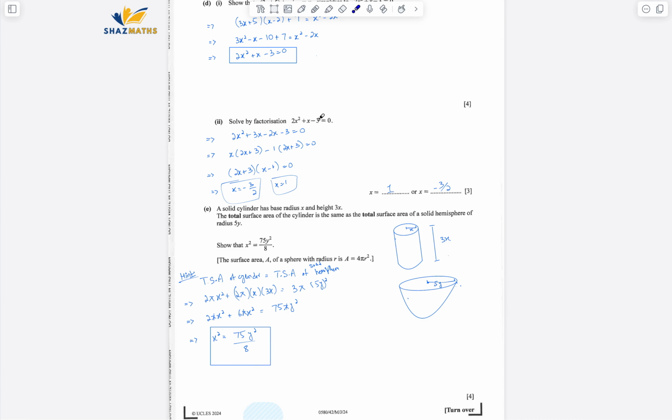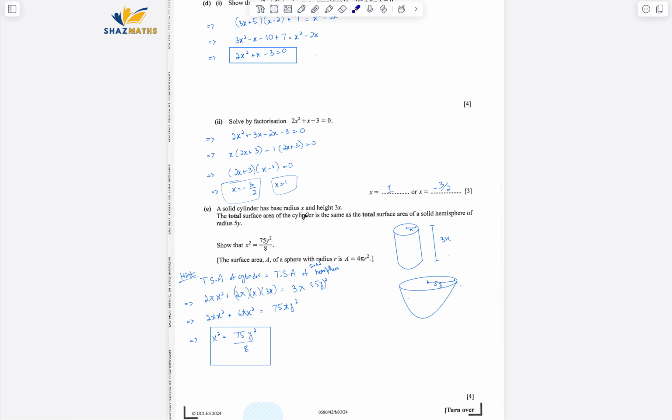Okay, so we have to solve by factorization. It specifically mentions that, so if you're using quadratic formula, you lose the marks. So multiply the third term with the first term. It came out to be negative 6x squared. So factors of negative 6x squared such that we subtract them in order to get plus 1. So 3 and 2, took out common in first 2 terms and the next 2 terms. So eventually the final answers were x equals to negative 3 by 2 and positive 1.